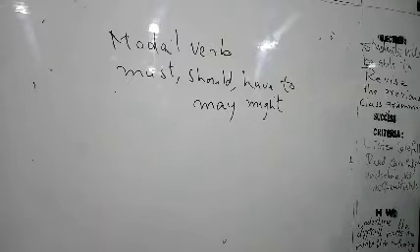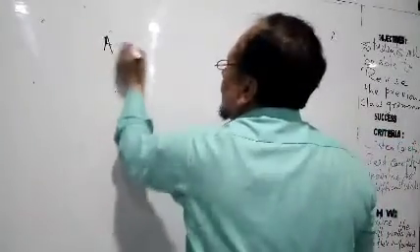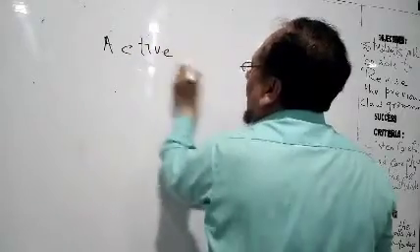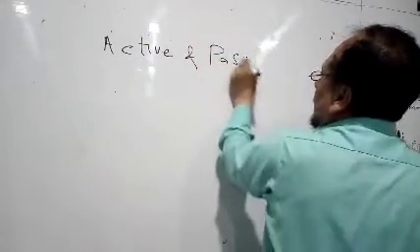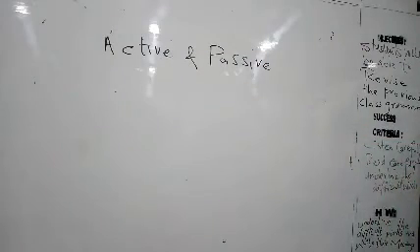Now the next is active and passive. Here a passage is given. Please come to page number 10 with me. Page number 10. The Great Wall of China that we know today, it's active.